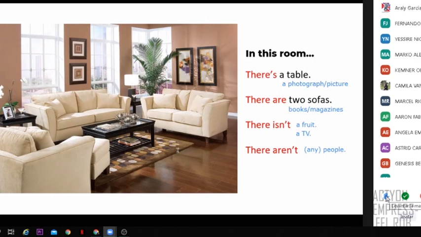Maybe you don't see something. So any idea, Fernando? There is a lamp. Okay, that's very good. So yes, we can see a lamp here in the corner, right? That's right.